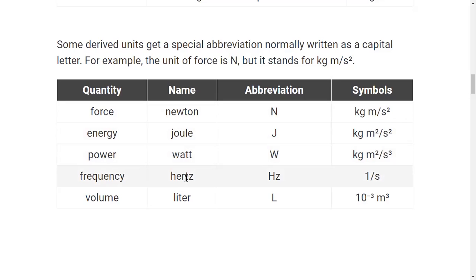Frequency has the unit name Hertz, H-E-R-T-Z, and it is abbreviated as Hz. H is capital because Hertz is the name of a scientist. Similarly, the SI unit of volume is liter, and symbolically it is denoted as capital L, and 1 liter equals 10 to the power minus 3 cubic meter.